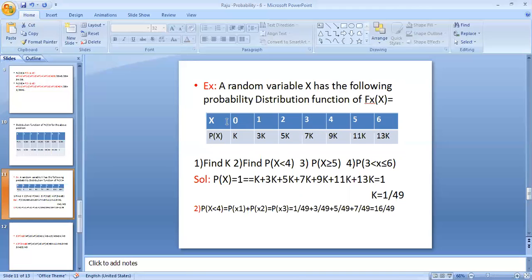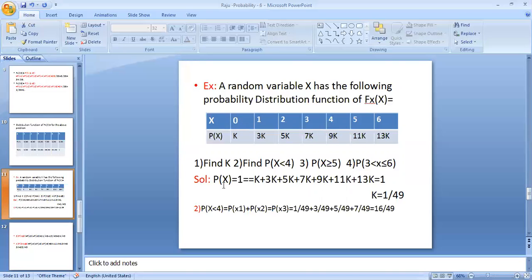The corresponding probabilities P of x are: for 0 it is k, for 1 it is 3k, for 2 it is 5k, for 3 it is 7k, for 4 it is 9k, for 5 it is 11k, for 6 it is 13k. Then find k, find P of X less than or equal to 4, find the probability of X greater than or equal to 5, and find the probability of 3 less than or equal to X less than or equal to 6.